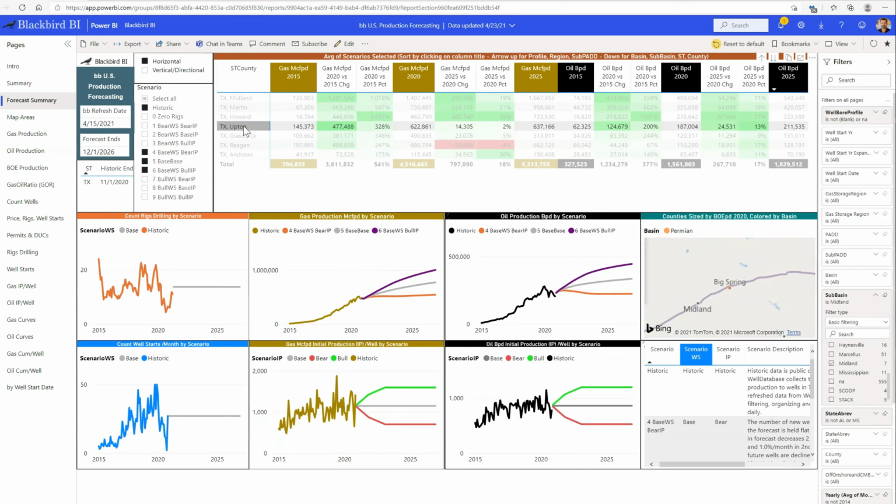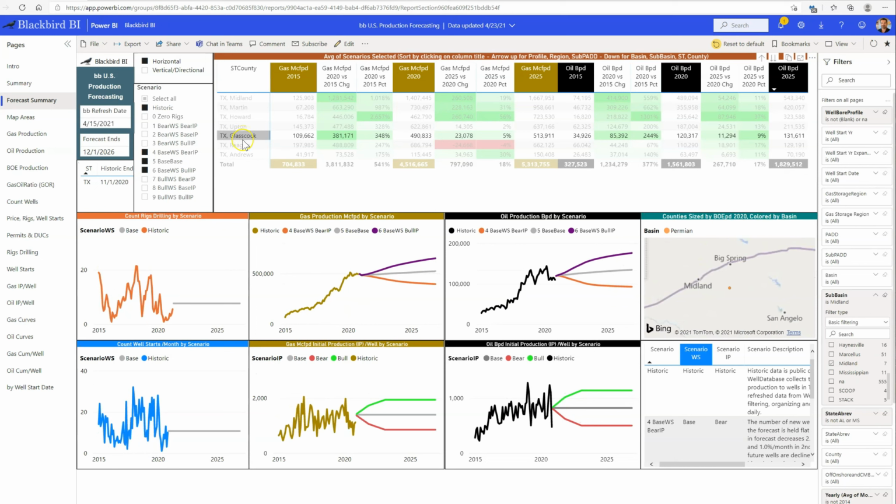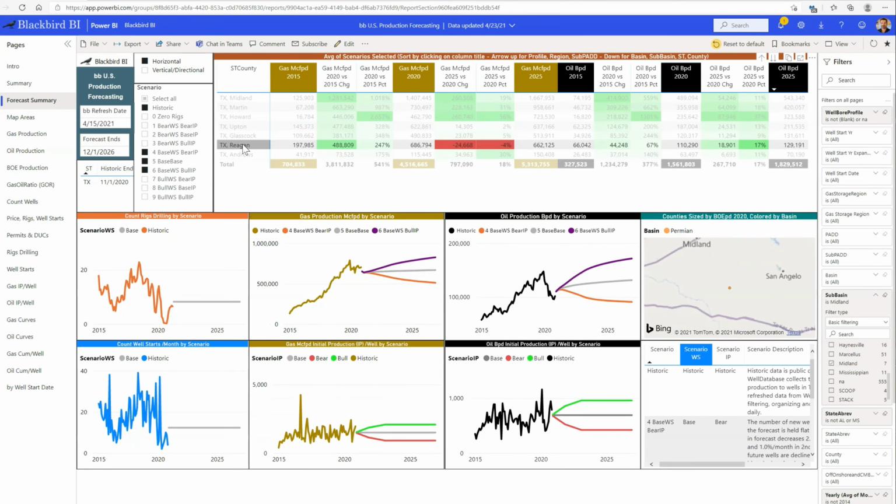Blackbird makes it easy to analyze and understand the assumptions in our 10 forecast scenarios. Feel free to take screenshots to paste into reports or emails to save you valuable time.